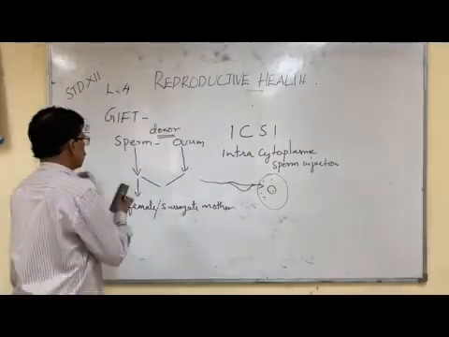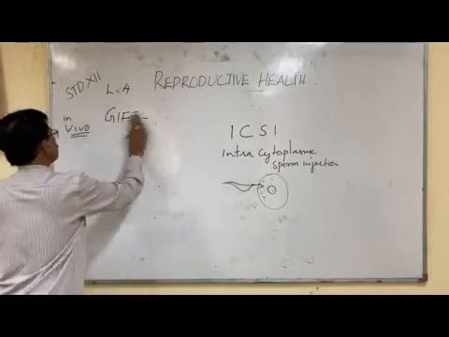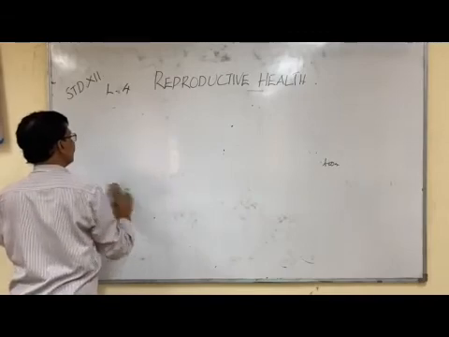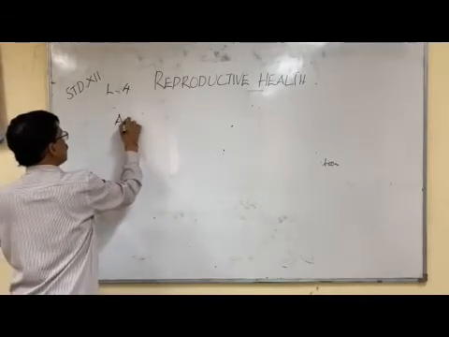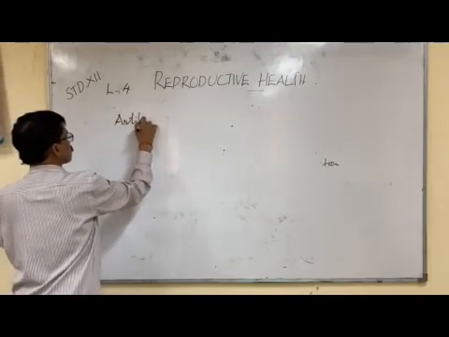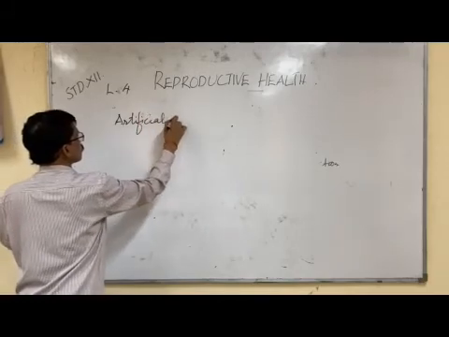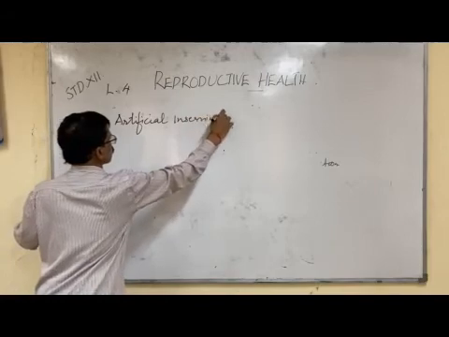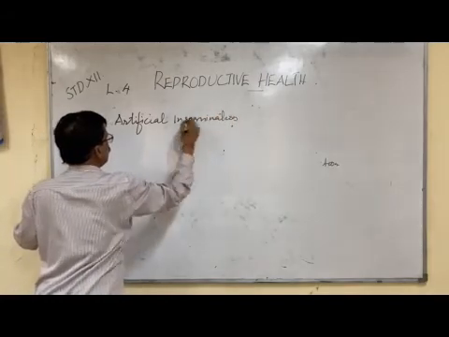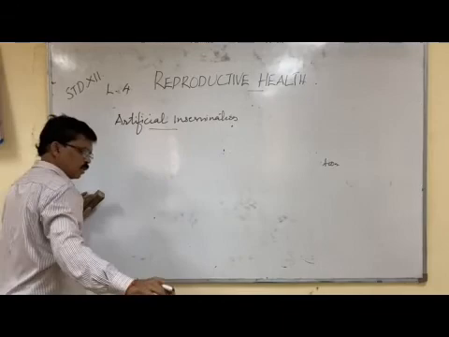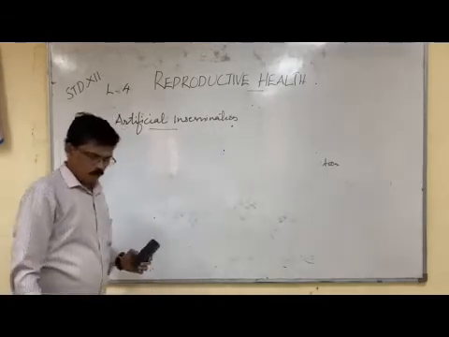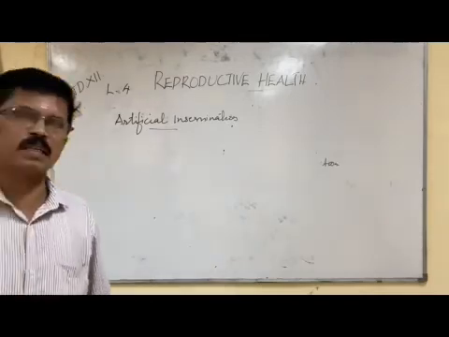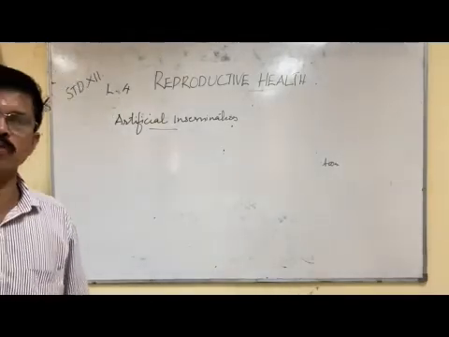Now the next method is artificial insemination. This happens when the male partner is unable to inseminate or the sperm count is very low.